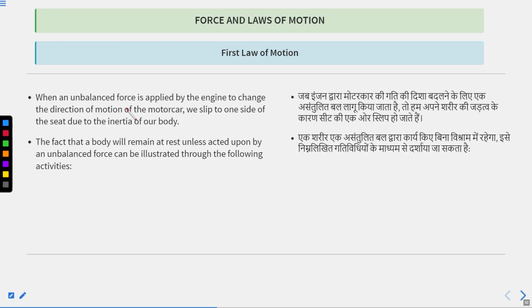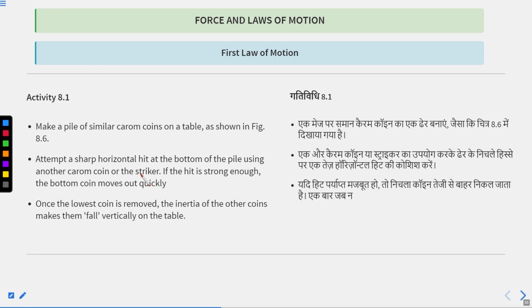When an unbalanced force is applied by the engine to change the direction of the motion of the motor car, we slip to one side of the seat due to inertia of our body. The fact that a body will remain at rest unless acted upon by an unbalanced force can be illustrated through the following activity. Have you ever played carom board? Then most of you will easily understand it.